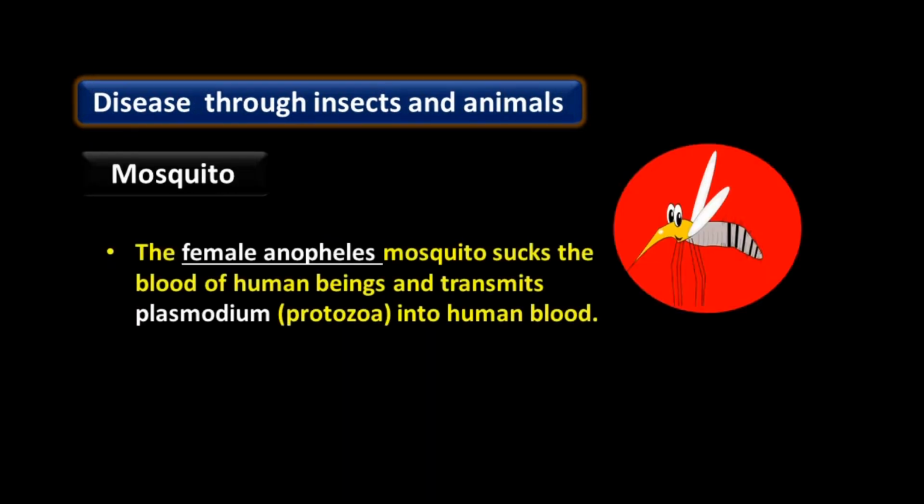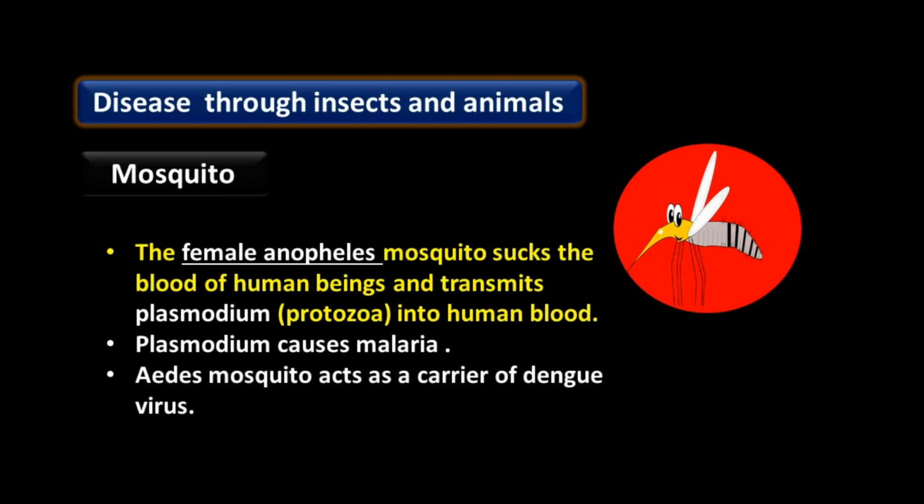Mosquito. The female Anopheles mosquito sucks the blood of human beings and transmits plasmodium into the human body. Plasmodium is a protozoa, and due to the plasmodium microorganism, malaria disease is caused in human beings.